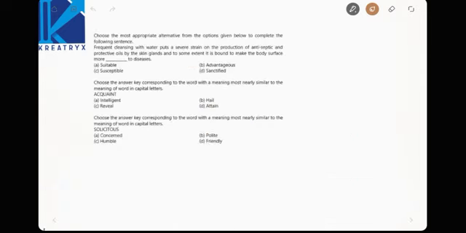Right. Next, again a sprinkler. Find out the correct word there. Frequent cleansing with water puts a severe strain on the production of antiseptic and protective oils by the skin glands, and to some extent it is bound to make the body surface more to diseases. More means susceptible. Susceptible means prone to diseases. Right. Next one, again coming to your synonyms, antonyms. Most nearly similar to meaning acquaint. Acquaint means making familiar.